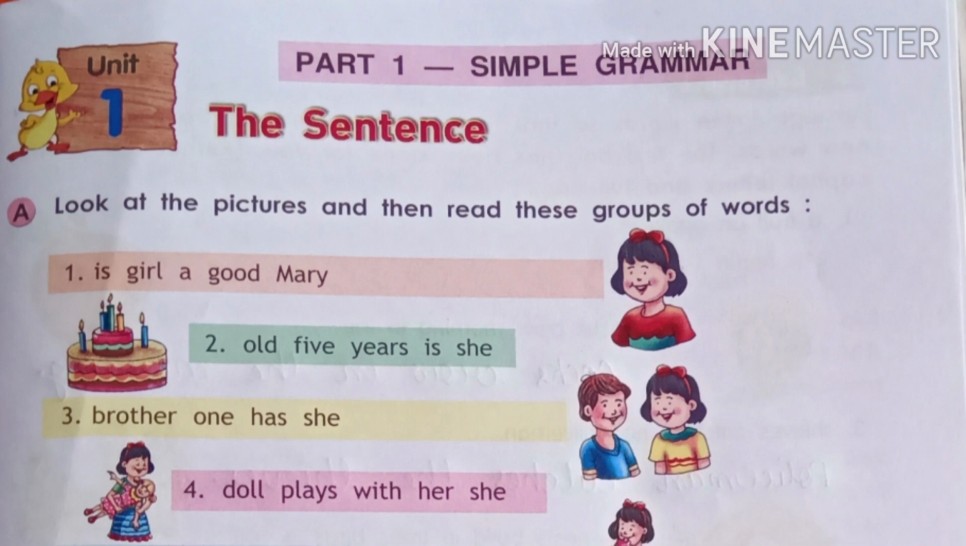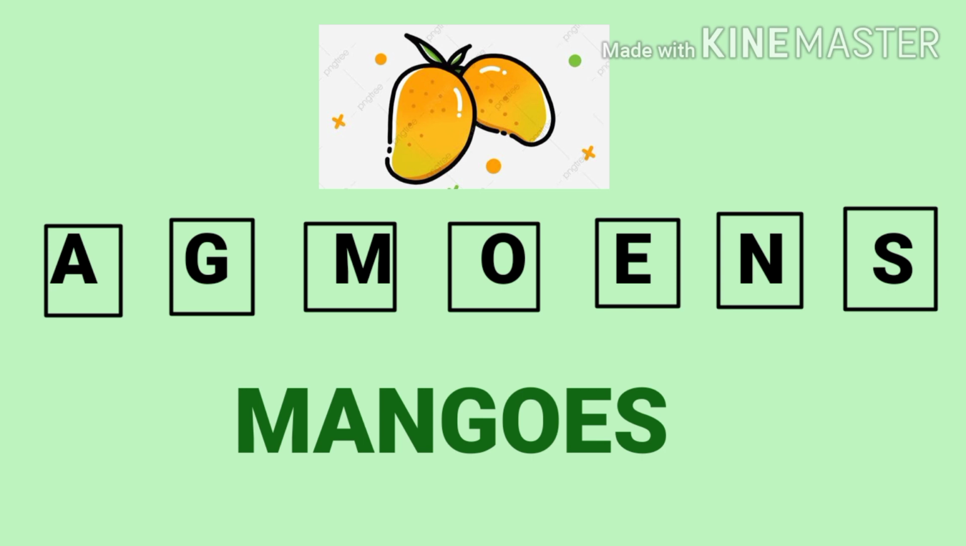Let's learn about the sentences today. Children, before learning about the sentences, first we will learn about the words. We all know that A, G, M, O, E, and S are some of the letters in the English alphabets. When we group these letters, they form words. Now find out what we can make out of these words.